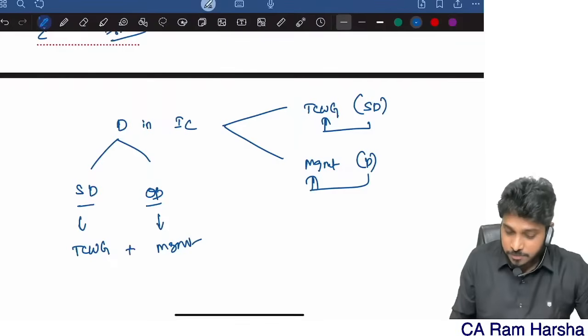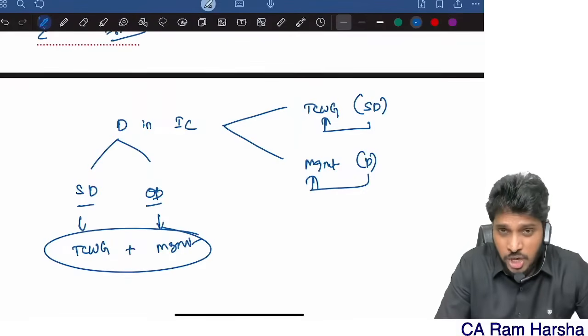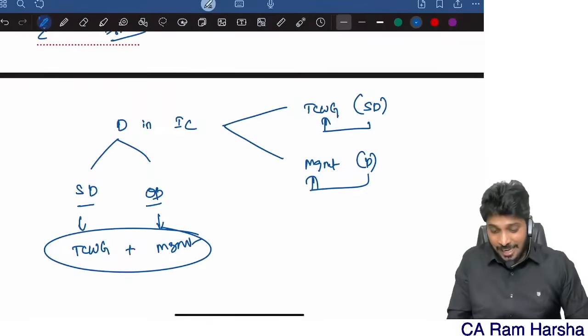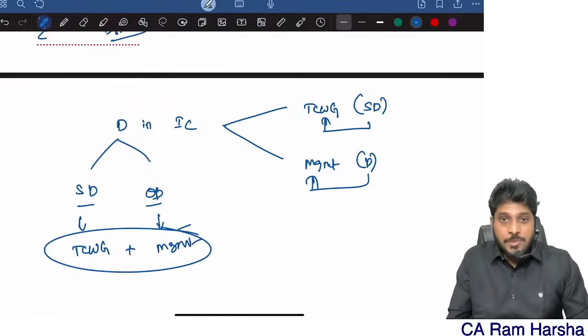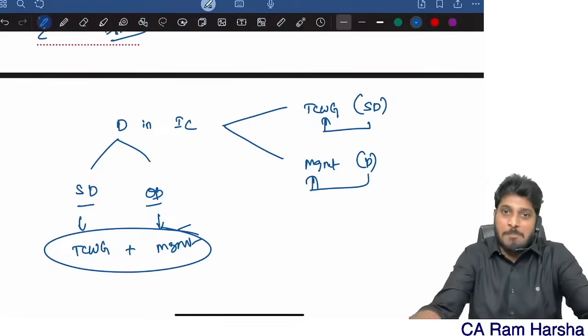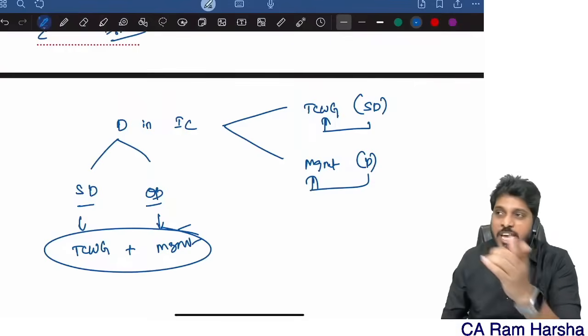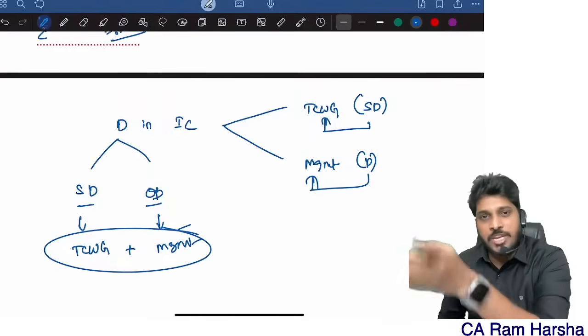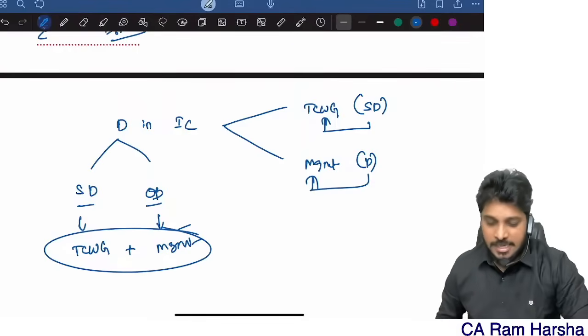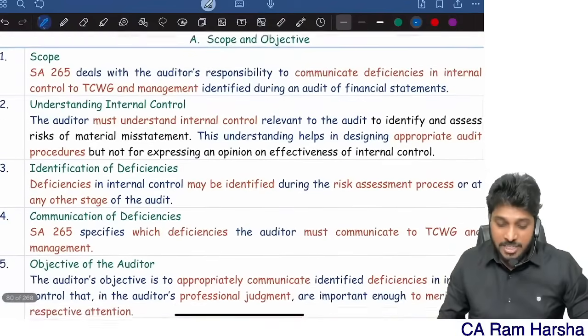Remember, sometimes management and those charged with governance are one and the same. That time you just communicate to management. That itself is treated as communication to top management. If management and those charged with governance are one and the same, communication to management is equal to communication to those charged with governance. That's it.